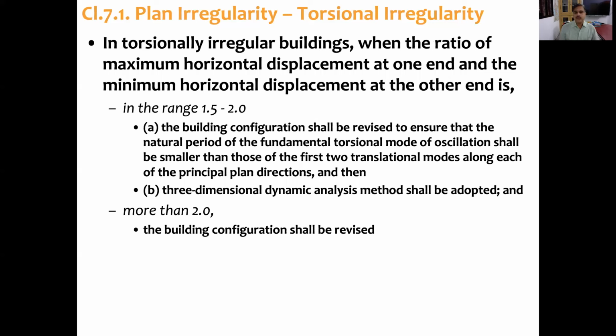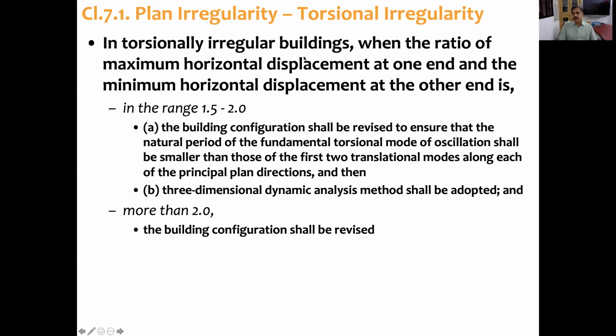Now, what to do if the building is torsionally irregular? There are three cases actually. One is if delta max is less than 1.5 delta min; that means it is regular. And if delta max is more than 1.5 times delta min, the code says there are two ranges: one is in the range of 1.5 to 2, and the second is more than 2.